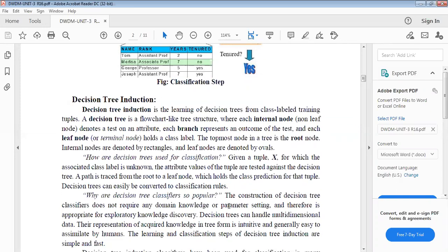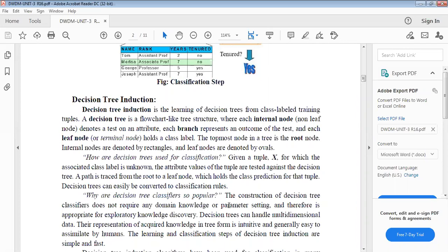Why are decision tree classifiers so popular? Because the construction of decision tree classifiers does not require any domain knowledge or parameter setting, and therefore is appropriate for exploratory knowledge discovery.